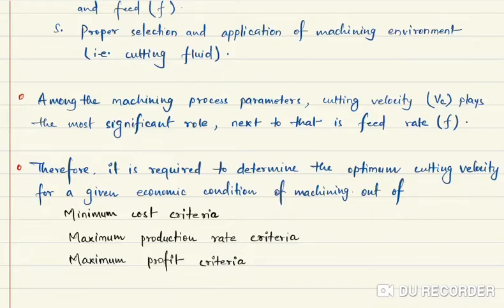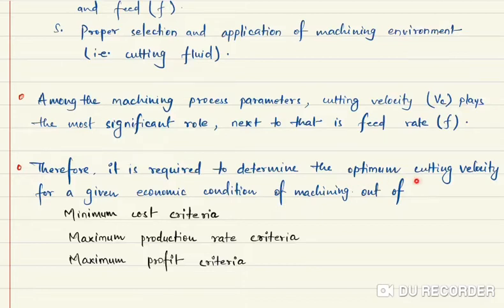So we will be determining the optimum cutting velocity. Optimum cutting velocity for what purpose? For minimum manufacturing cost. At what cutting velocity, if we do machining, is the manufacturing cost minimum? We have to determine this optimum cutting velocity. This is the objective of this chapter, machining economics.